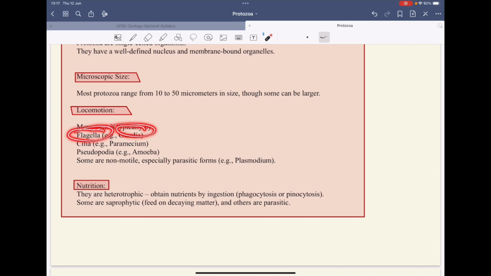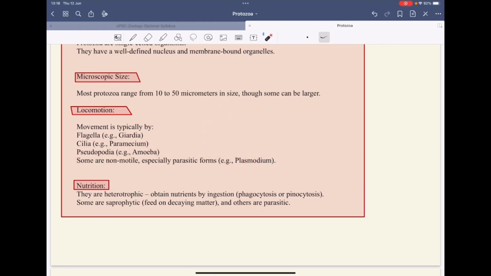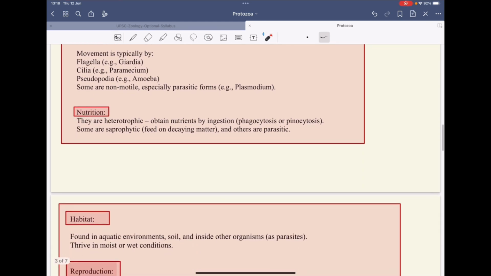Flagella are present in Giardia, cilia are present in Paramecium, and pseudopodia are present in amoeba. So its body is like this, and there are pseudopodia. We have to study this in detail. We will go into detail on types of locomotion, different types of locomotory organs, and the theories related to locomotion.